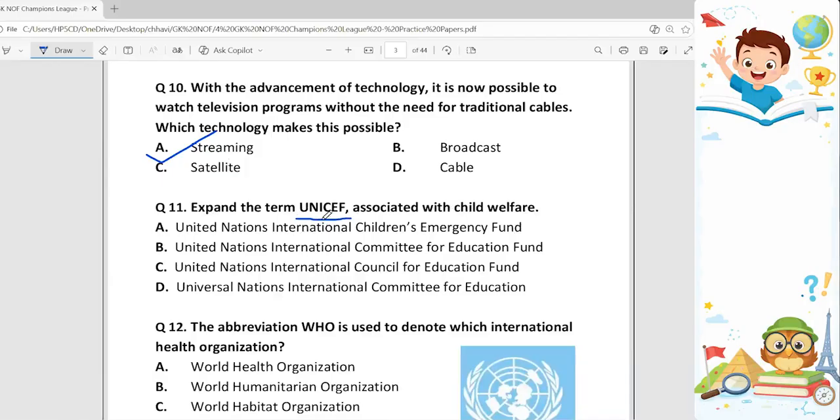11th question. Expand the term UNICEF associated with child welfare. Now, UNICEF is an agency which is responsible for providing humanitarian and development aid to children worldwide. And what is the full form of UNICEF? So it is option A, United Nations International Children's Emergency Fund.